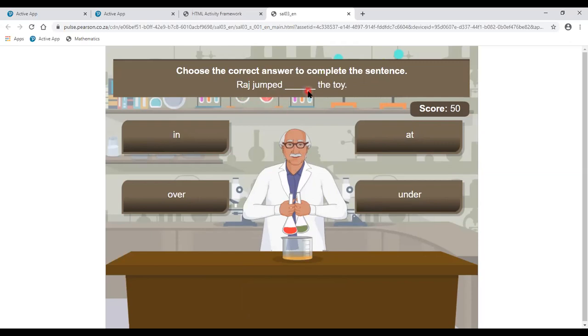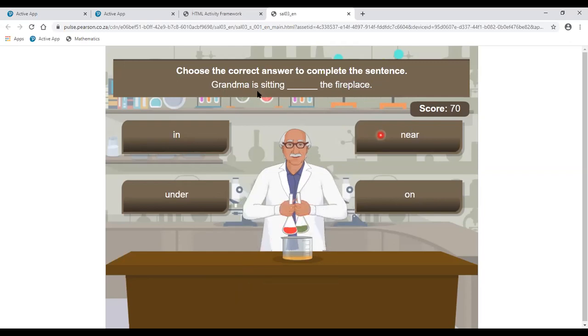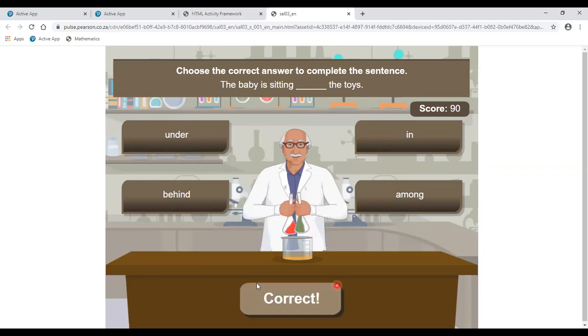Raj jumped dash the toy. Answer is over. The postman is standing dash the door. Answer is at. Grandma is sitting dash the fireplace. Near. Tom is sleeping dash the basket. Answer is in. The baby is sitting dash the toys. Answer is among.